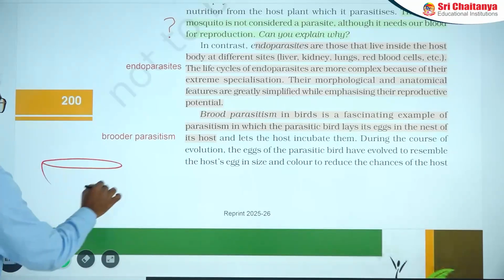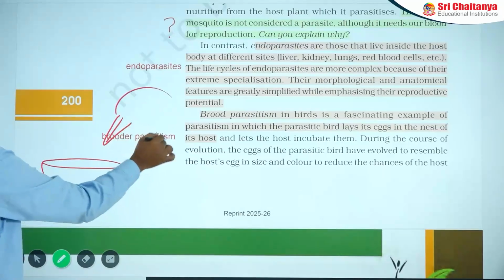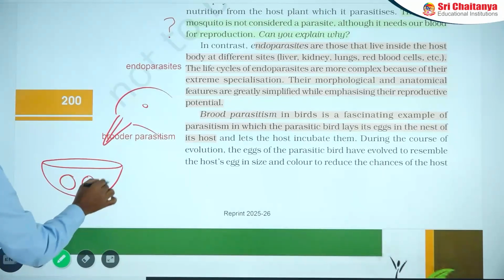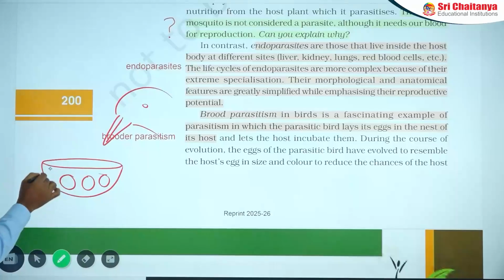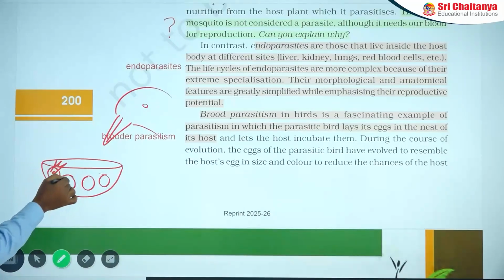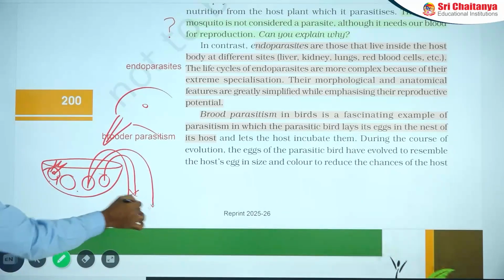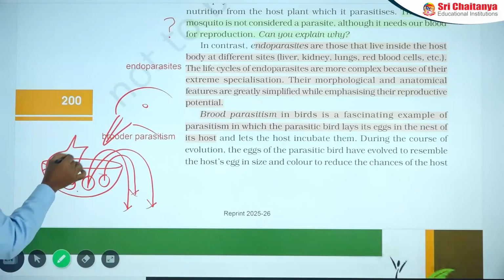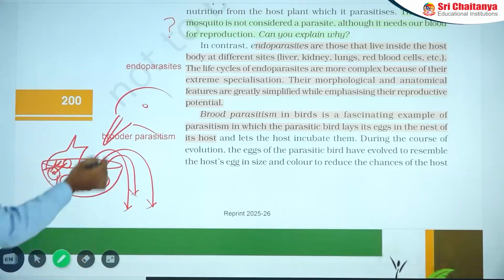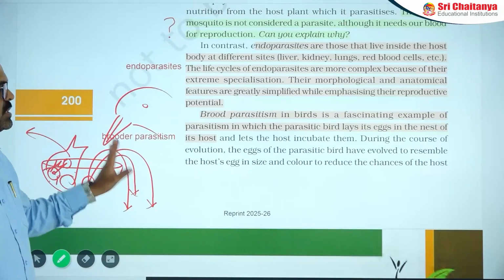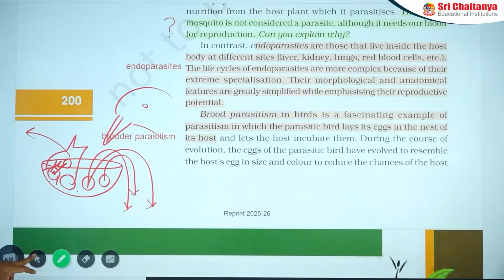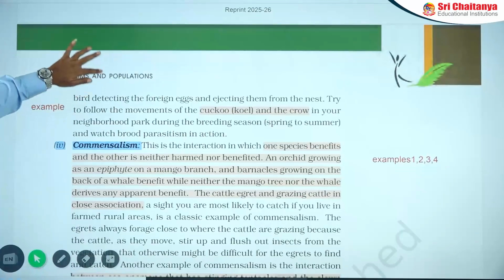It is the crow's nest. Here there are some eggs from the crow, and the quail releases its eggs, which can hatch before the crow eggs. Whenever they grow better, they push the crow eggs downward, increase their size, and finally when they make sound, they leave the nest, while in that case the crow loses its babies. That is the parasitic condition. So here that is brood parasitism.